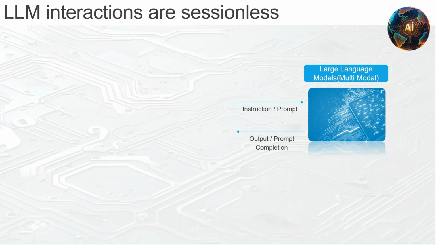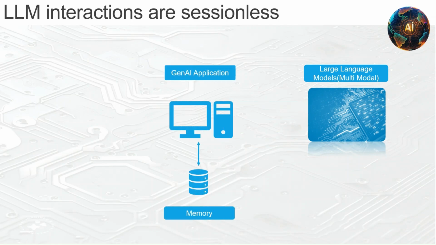Now, some of you will immediately think of your ChatGPT or Gemini experience and wonder why you are able to maintain a conversation where the LLM knows what you have asked before. The reason is that there is an application, for example the ChatGPT application, which is built in front of the LLM. This application has access to the memory of all your previous interactions.